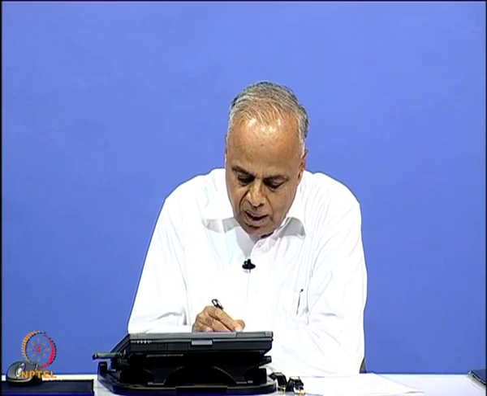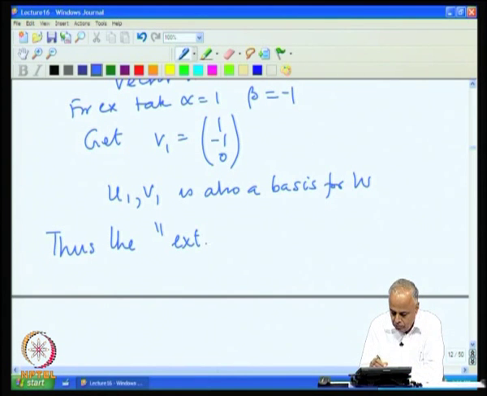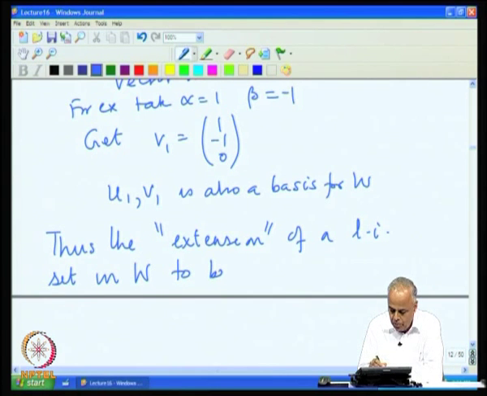The starting set S is given, and we want it to be part of the basis, but what we append to make it a basis can be chosen in any arbitrary manner. So, there are many ways of choosing it. Thus, the extension of a linearly independent set in W to a basis for W is not unique.